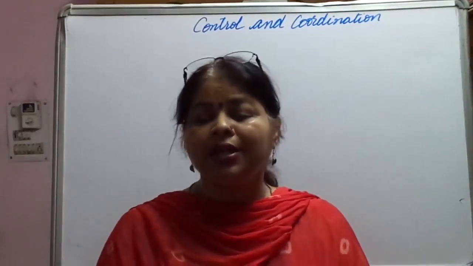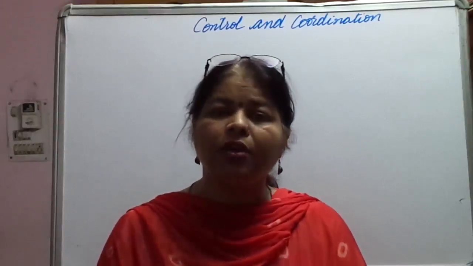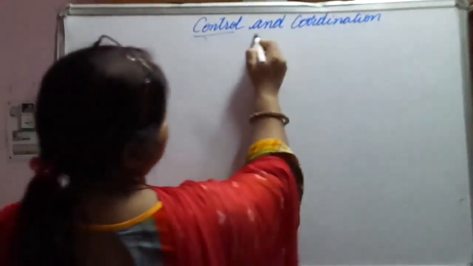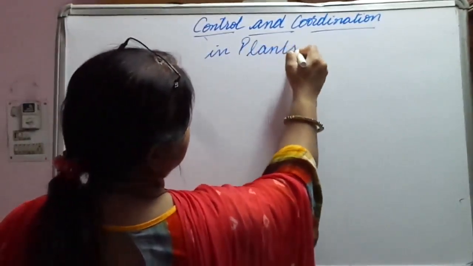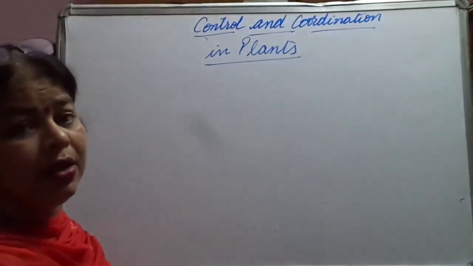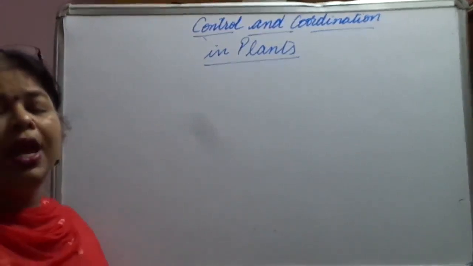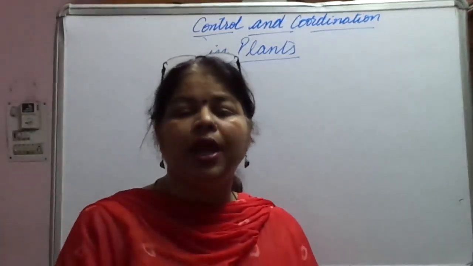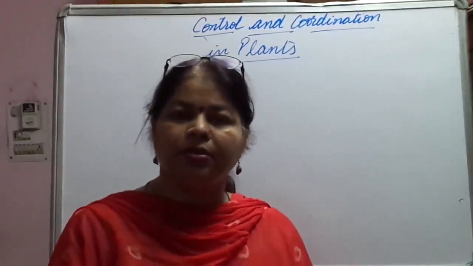So today let us continue this concept of, first of all, control and coordination in plants. We are going to discuss control and coordination in plants. See, like animals, plants also have some internal coordination for their growth and development to take place in an orderly manner.